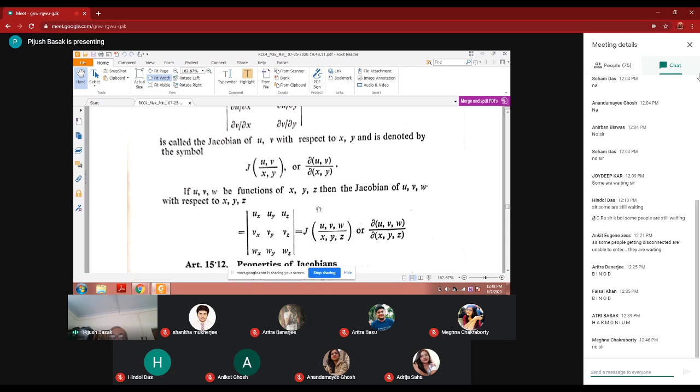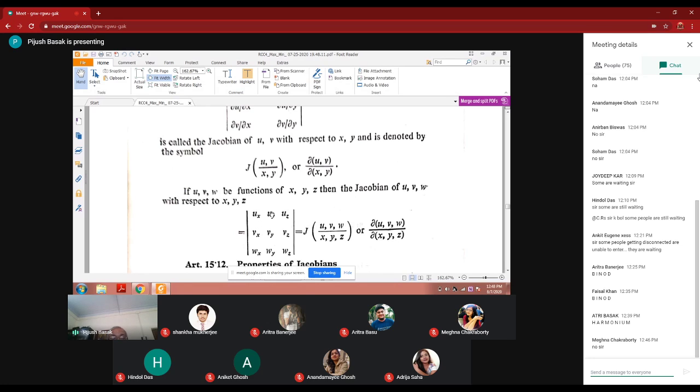If u, v, w are functions of x, y, z, the Jacobian of u, v, w is three-dimensional. Earlier one was two-dimensional, x and y. This is three-dimensional. That is, first row will be u, second row will be v, third row will be w, and column wise you write x. Don't forget it.